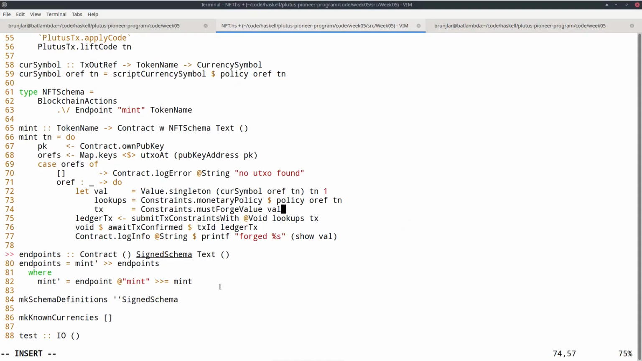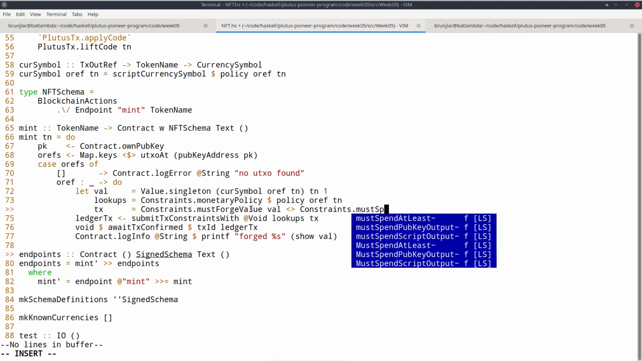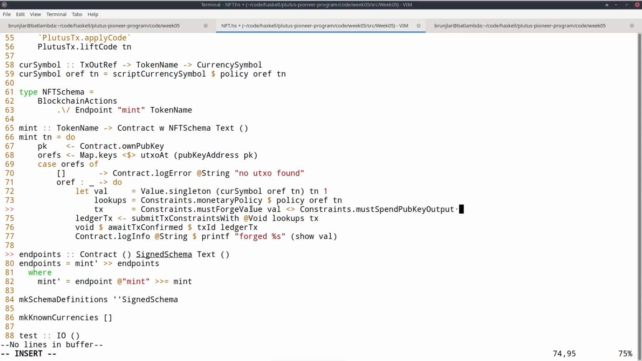So now we need a second constraint. So how do we combine constraints? Well, constraints don't form a monoid, but they do form a semigroup. And the difference between monoid and semigroup is just that in monoid we have the neutral element, this mempty, and in semigroup we don't. So we can still combine elements with this operator. So constraints must spend pub key output oref.